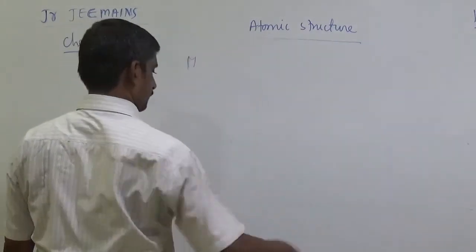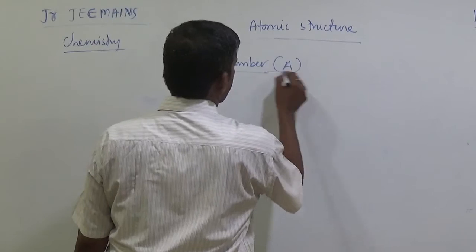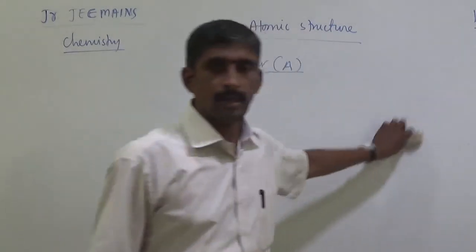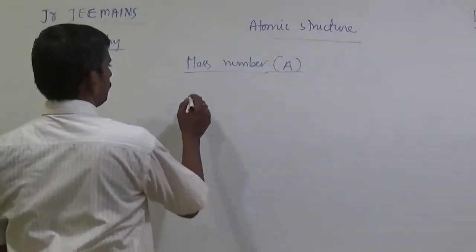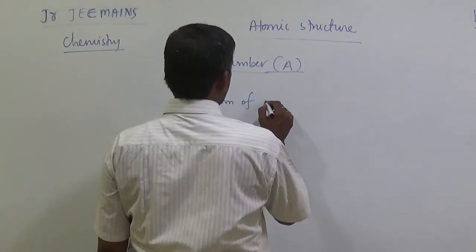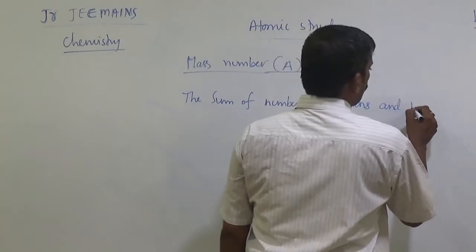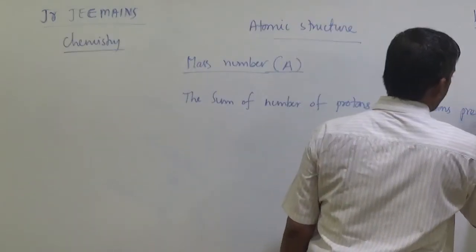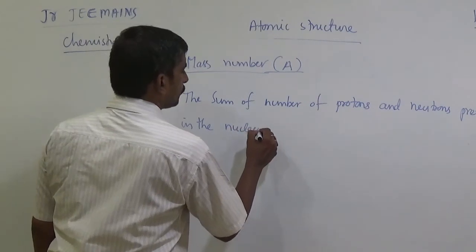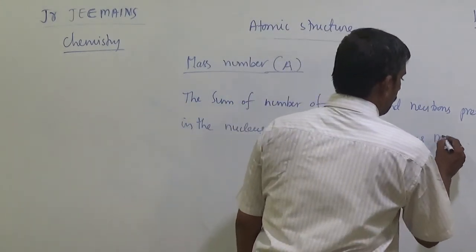And another one is mass number, A. Mass number A means the sum of the number of protons and neutrons present in the nucleus of an atom is known as mass number.